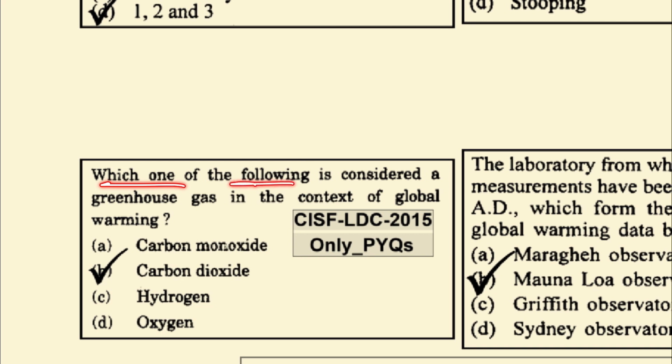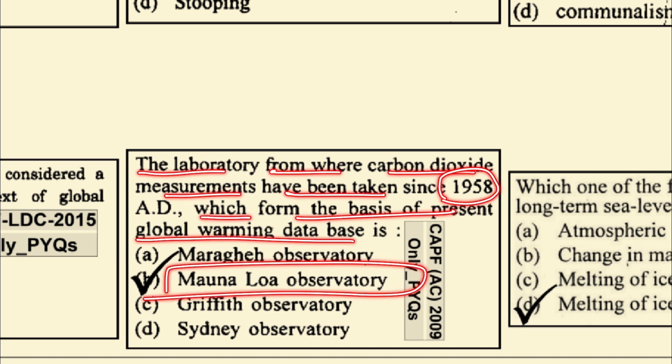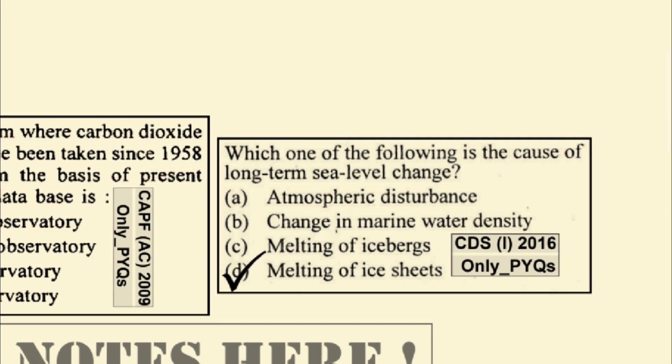Which one of the following is considered a greenhouse gas in the context of global warming? It's carbon dioxide. The laboratory from where carbon dioxide measurements have been taken since 1958, which forms the basis for the present global warming database, is the Mauna Loa Laboratory. Which one of the following is the cause of long-term sea level change? It's the melting of the ice.